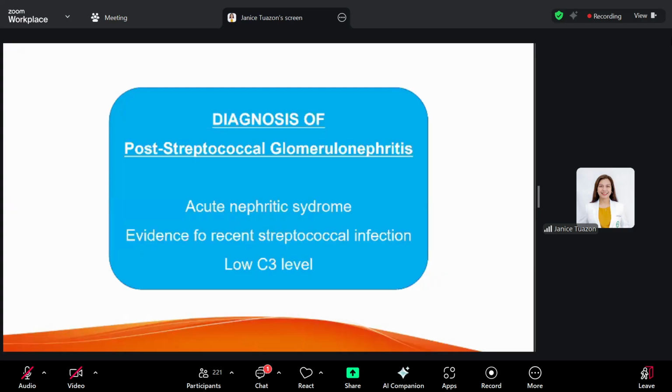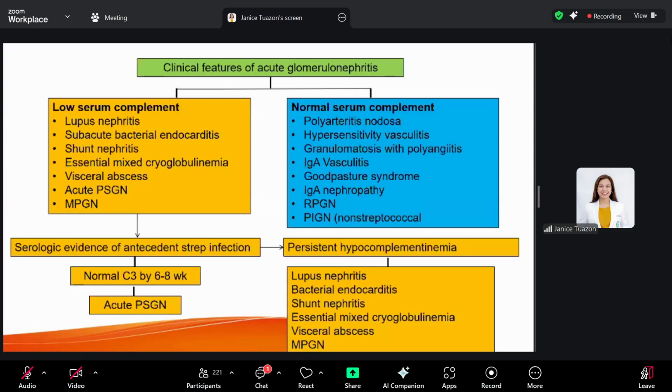Okay. So what else should we consider? This is a table, also in your book, in your Nelson's. When you are presented with the clinical features of acute glomerulonephritis, the most important laboratory tests would be your ASO and your C3 level. Now, if you have a low C3, you have to consider, other than PSGN, lupus nephritis, subacute bacterial endocarditis, shunt nephritis, and the others. But if you have a normal serum complement, then you have to think of another disease. It's probably not PSGN, so you think of other vasculitic syndromes.